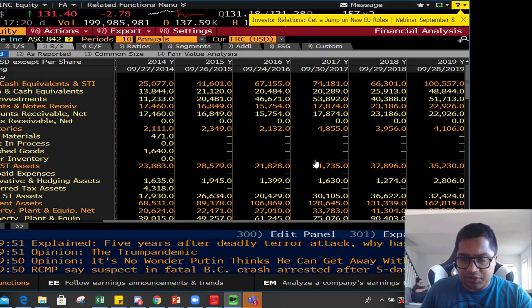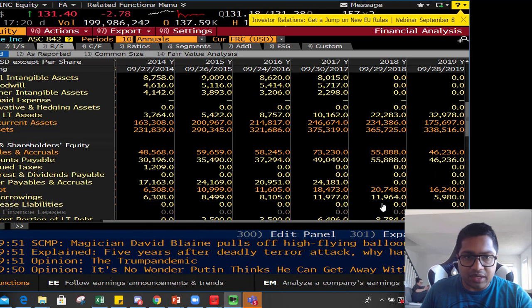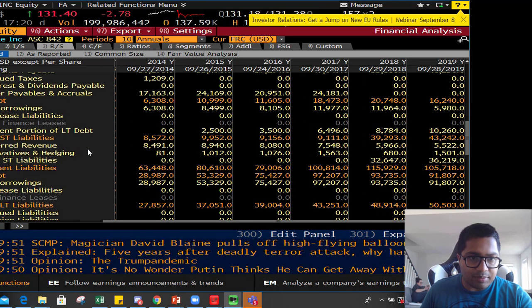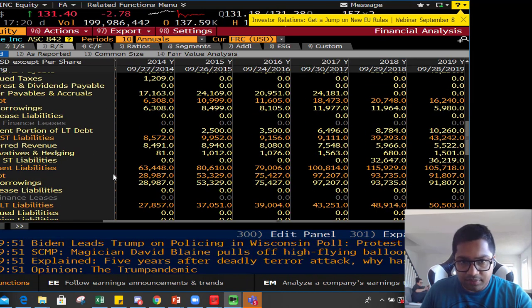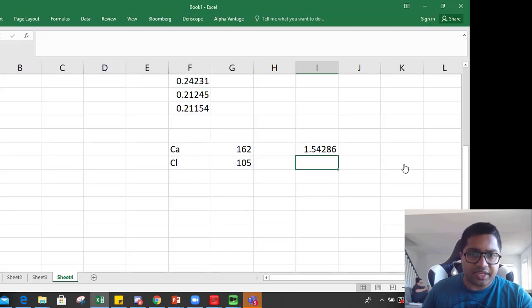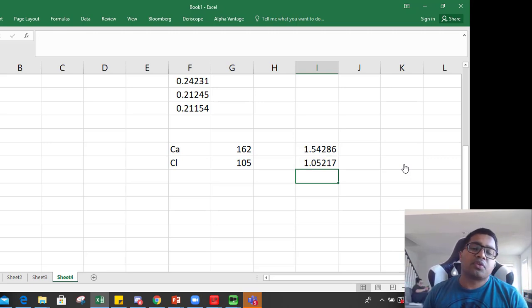If you look at 2018, current assets were 131 and current liabilities were 115. So it is 131 divided by 115. So you can see current ratio has actually improved. It went from 1.05 to 1.54. So it means the liquidity position for Apple is improving. That's a very good sign.